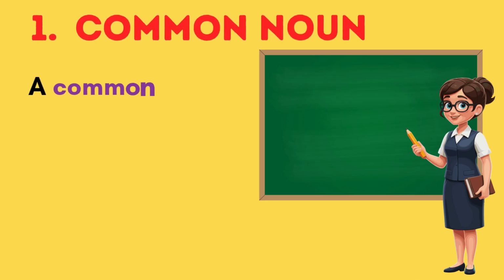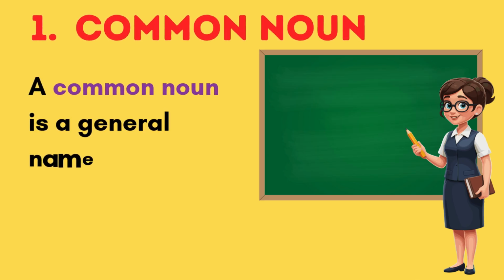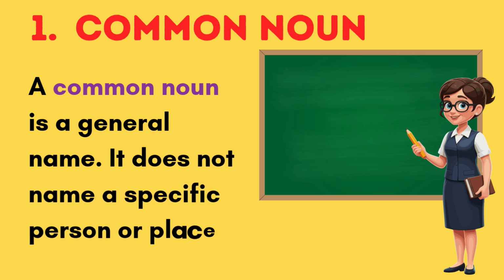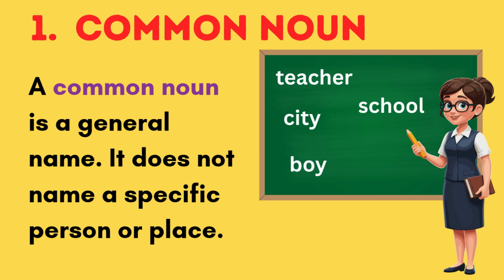A common noun is a general name. It does not name a specific person or place. Examples: teacher, city, boy, school.